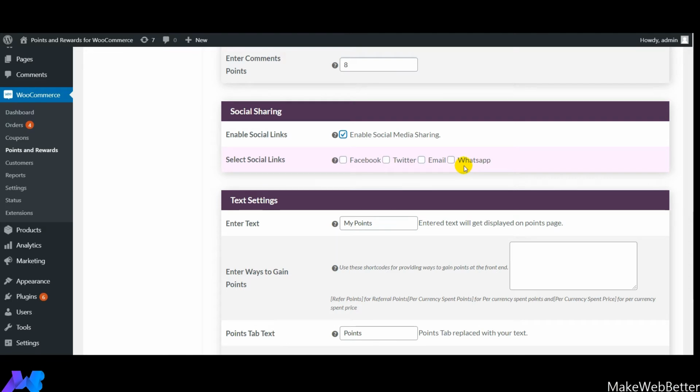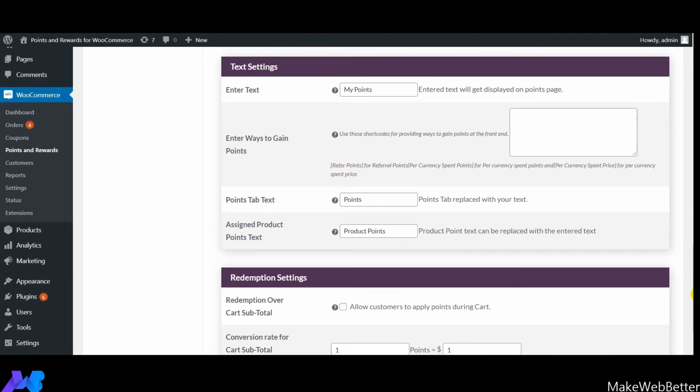So this is going to be a very interesting and fascinating feature on your e-commerce website. The next setting that comes up is text setting. With the help of this setting, whatever you write over here will get displayed on the points page and will be seen by the customers.